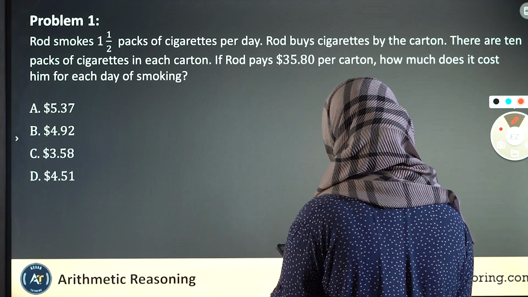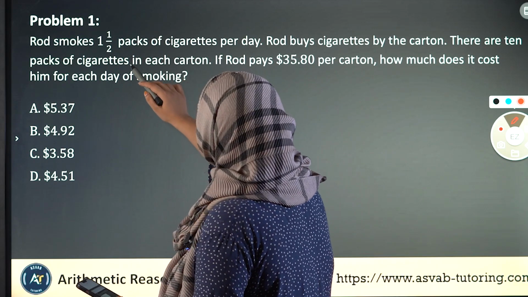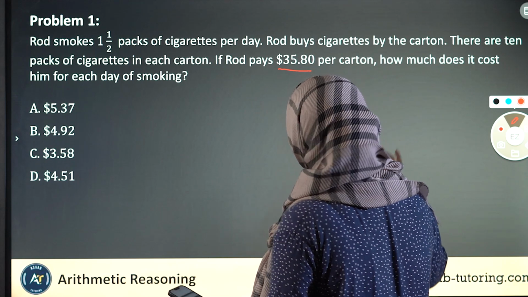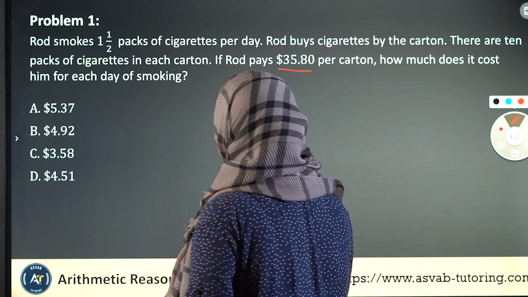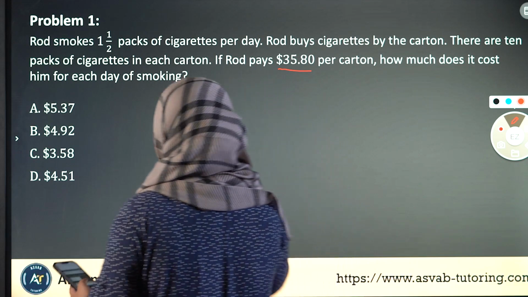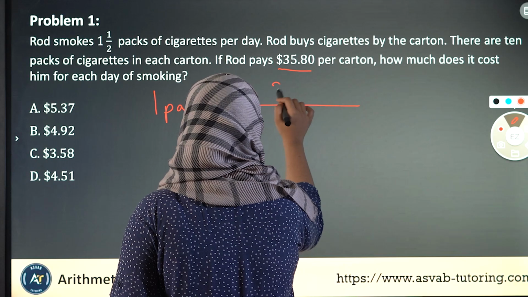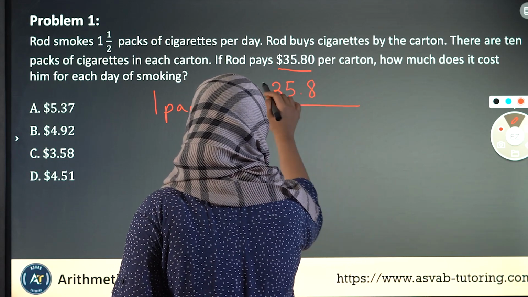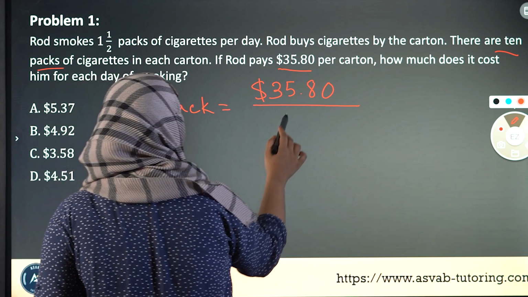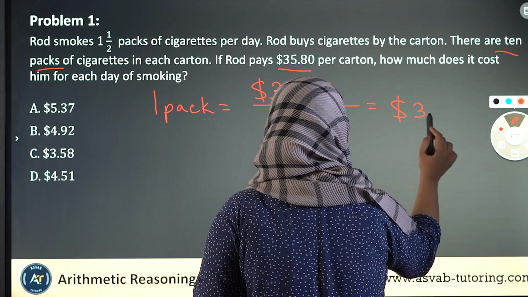So as you can see here in the very first question, Rod smokes 1.5 packs. And the question says that he actually pays $35.8 per carton, which means that first of all, we need to know how much 1 pack of cigarettes costs, right? So for 1 pack of cigarettes, because the entire carton costs $35.8, and in each carton there are 10 packs, if I divide it as so, the answer is going to be 3.58, right?